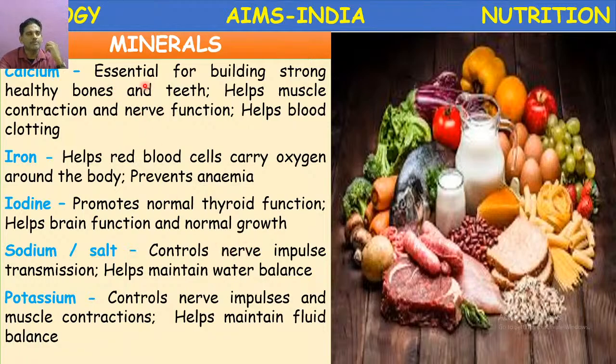And milk and milk products contain calcium. And fresh leafy vegetables like spinach, amaranthus, and cabbage contain iron. Okay. Potassium is also present in the fresh leafy vegetables and sprouted seeds.